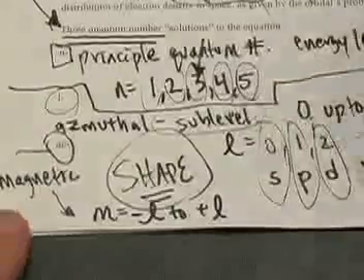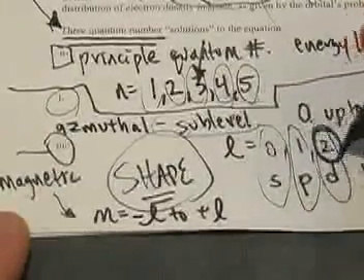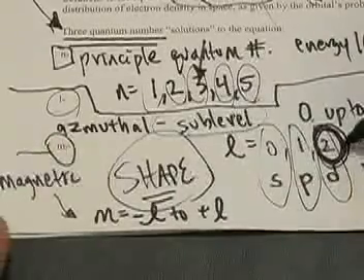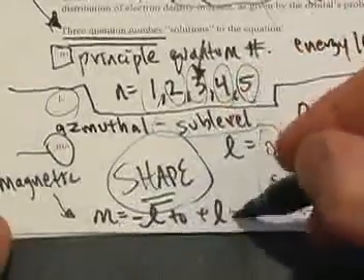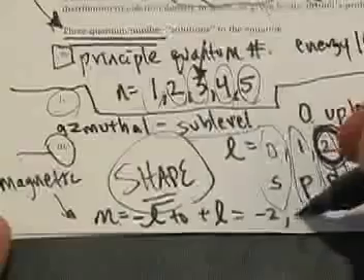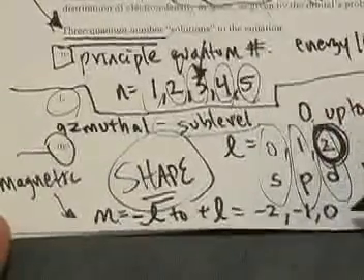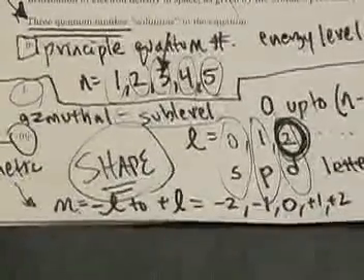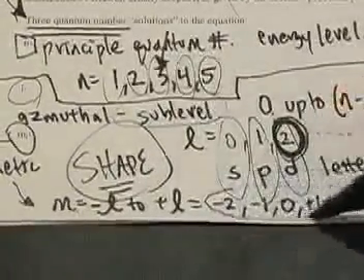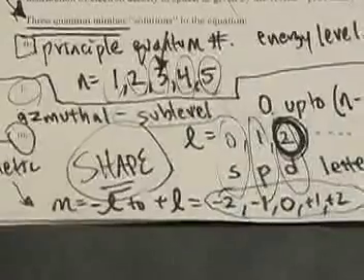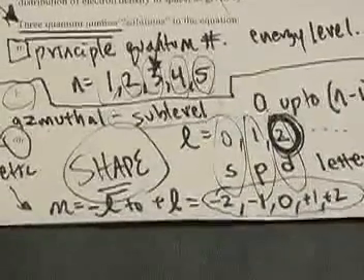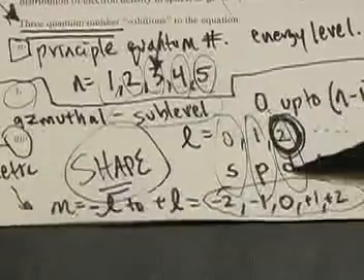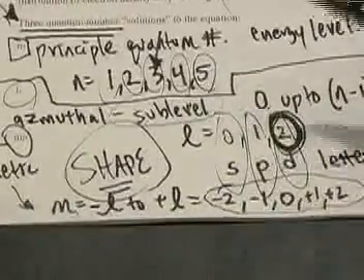And so if you happen to be in this l equals 2 sublevel, m could have values of negative 2, negative 1, 0, positive 1, or positive 2, illustrating that there are 5 different possible orbitals inside of that d, or number 2, sublevel.